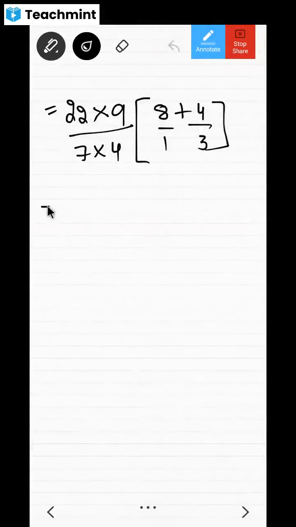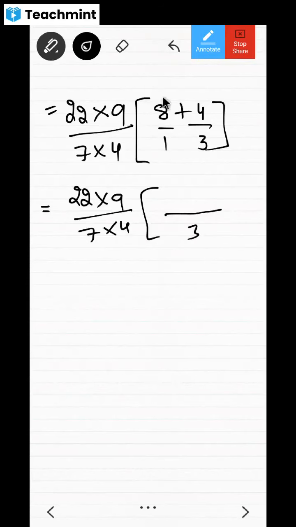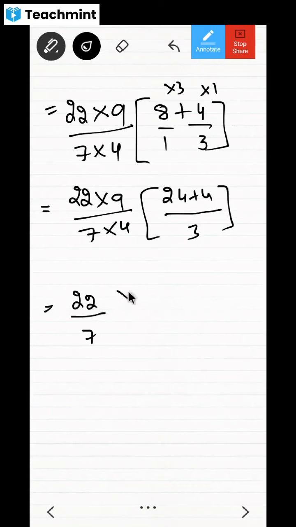Okay, I hope everybody is understanding the calculation. Now don't do this 22 into 9, okay? Just keep it like that and divided by 7 into 4, because some things may cancel here. And divided by LCM, which will be 3 here, and it becomes 1 3s and 3 1s, no? So it becomes 24 plus 4, 24 plus 4. And what will it become? It will become 22 divided by 7 into 9 divided by 4 into, don't you think it becomes 28 by 3?